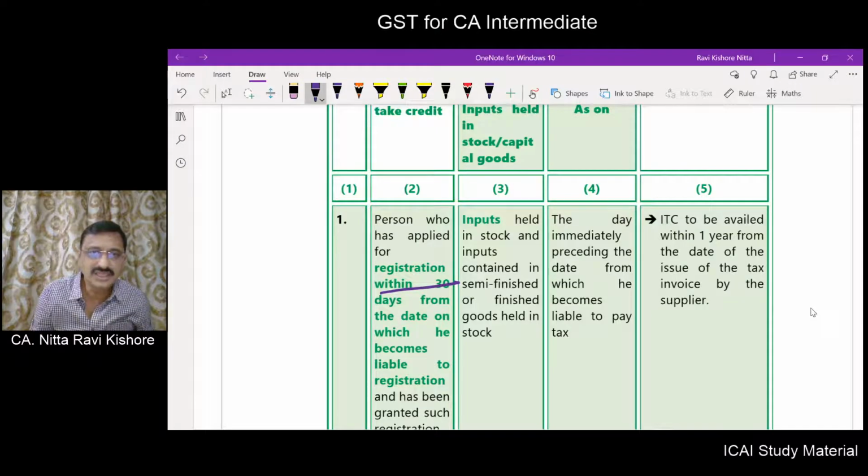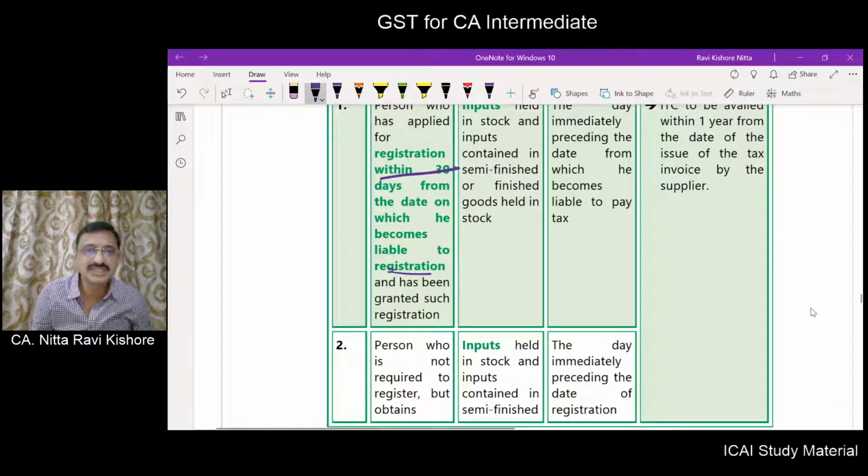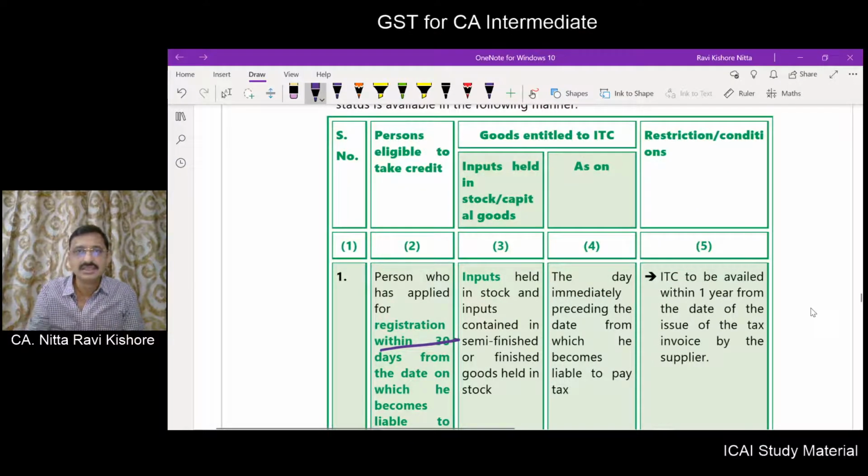Person who has applied registration within 30 days from the date on which he becomes eligible to registration and has been granted registration, what he can take? Inputs held in stock, inputs in semi-finished goods or finished goods held in stock on the day immediately preceding the day on which he becomes liable to pay tax.